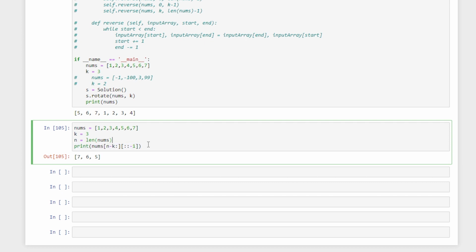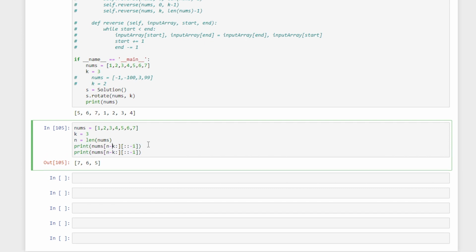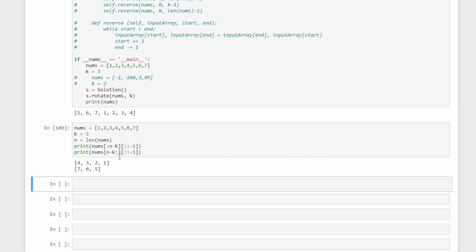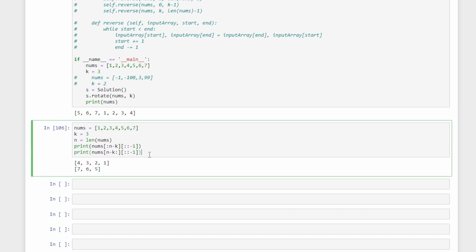Okay, so first is this, where you had n minus k after it. So these were the outputs, and this actually works in place, so it has been appended already. And then when you say the final one, which is reverse minus 1, it is going to reverse all this. So it will be 1 2 3 4 5 6 7, and then 5 1 2 3 4. Okay, so this is the way it works.